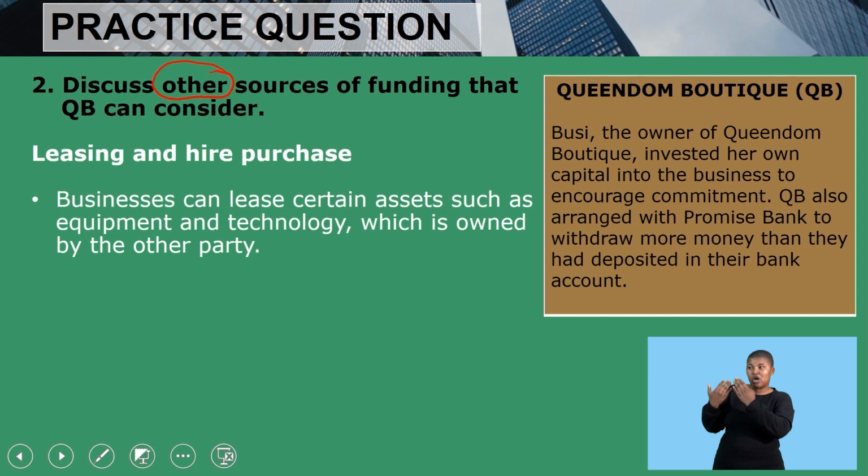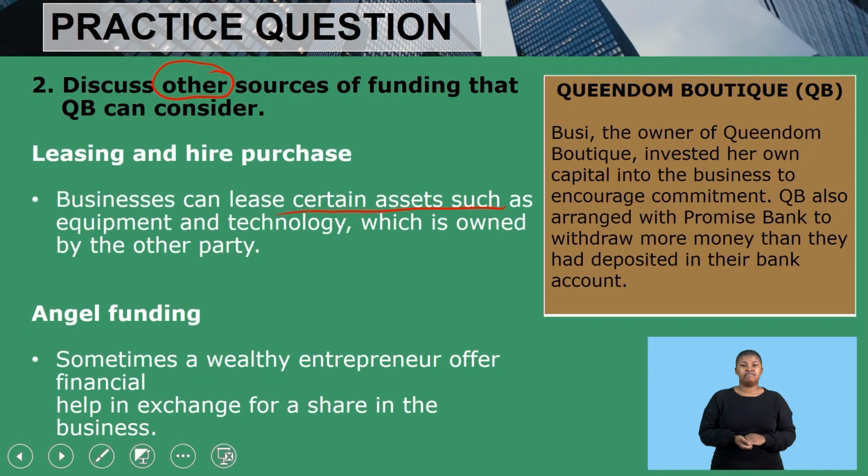Businesses can lease certain assets, such as equipment and technology, which is owned by the other party. So another source of funding would be not to buy, because buying can be expensive at times, but to lease equipment such as machinery or technology from other parties, whereby we rent the assets by paying a monthly or yearly fee that will be agreed upon by the owner of the asset as well as the business.